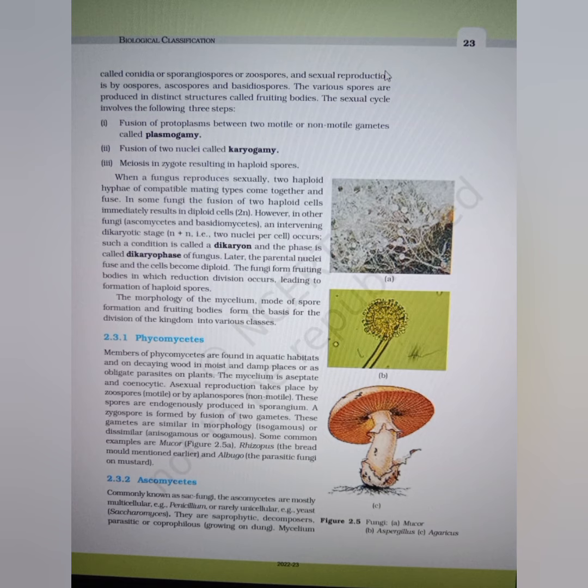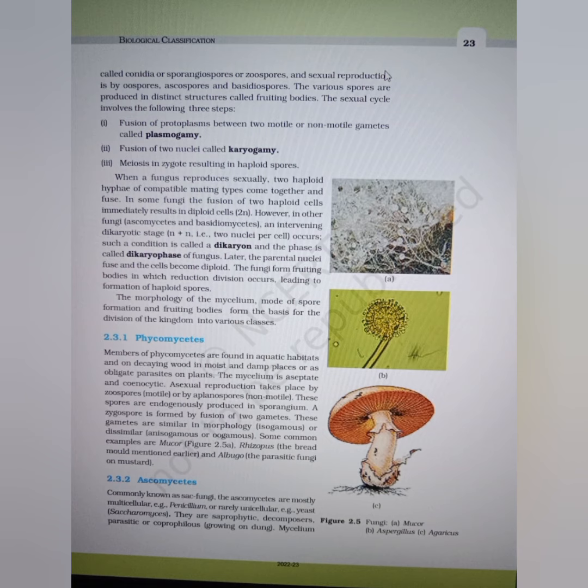When a fungus reproduces sexually, two haploid hyphae of compatible mating strains come together and fuse. In some fungi, the fusion of two haploid cells immediately results in diploid cells. However, in other fungi, that is Asco- and Basidiomycetes, an intervening dikaryotic stage (n+n), that is, two nuclei per cell, occurs.